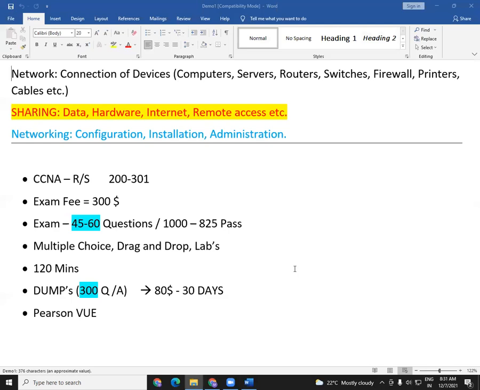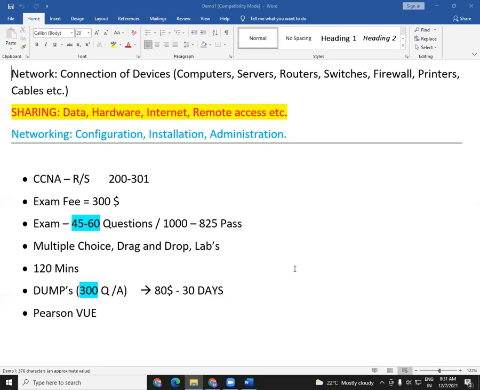So let us take a very small network here, or rather a very easy network. It's not small, but it's very easy to understand. In this network, we have many devices: a server, a router, a switch, a firewall, computers, all these things, right?